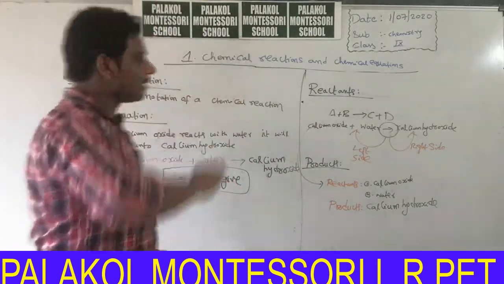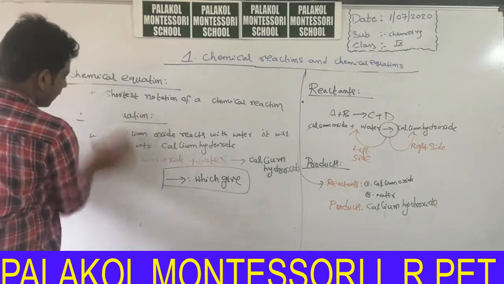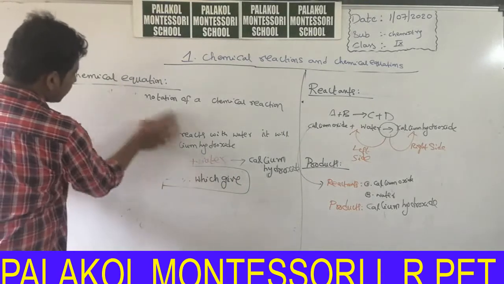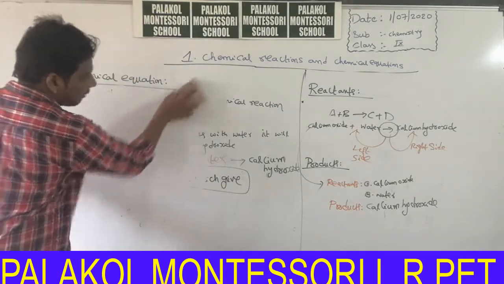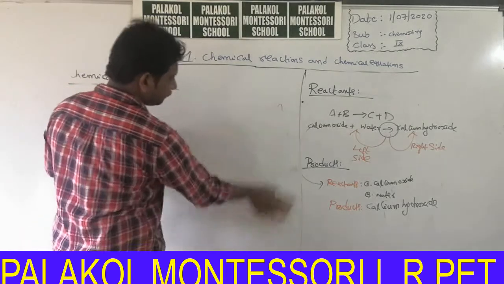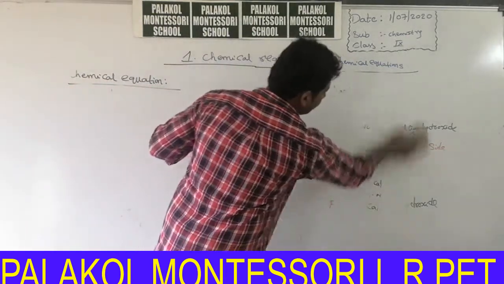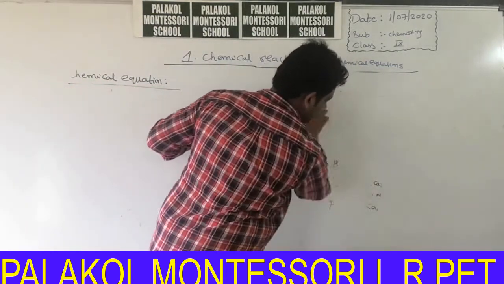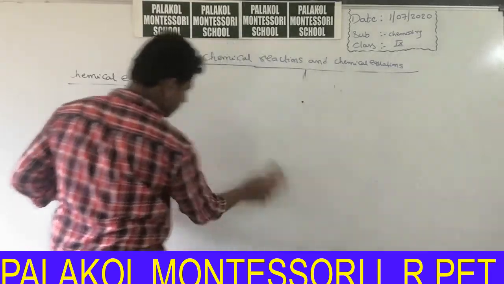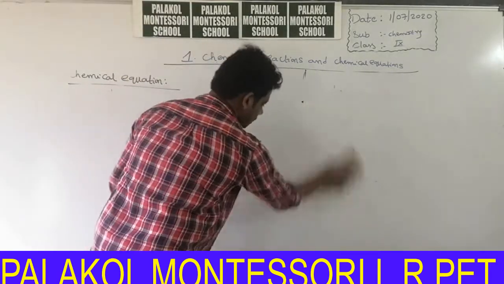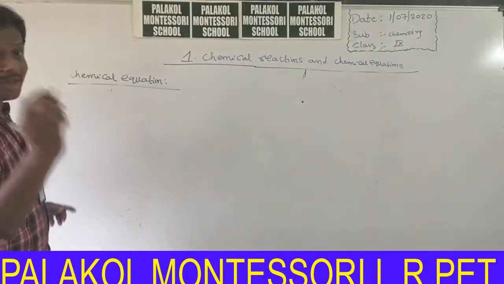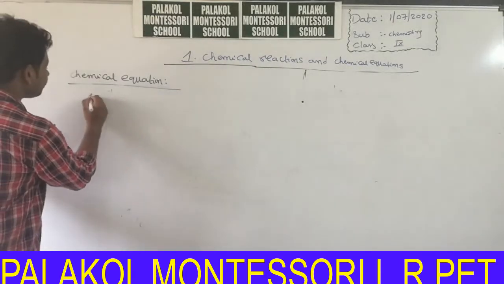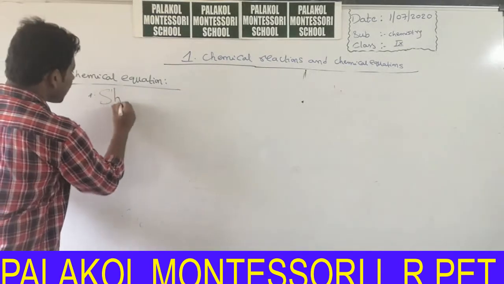Now once again I will explain the definition of chemical equation. So chemically, how can we write a chemical equation?